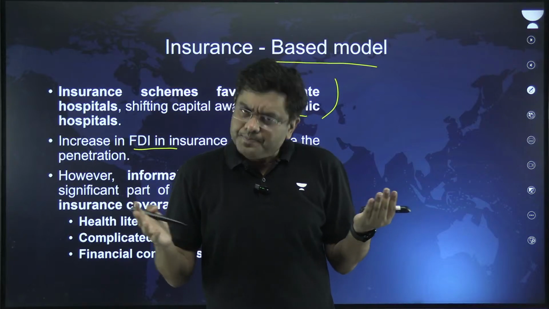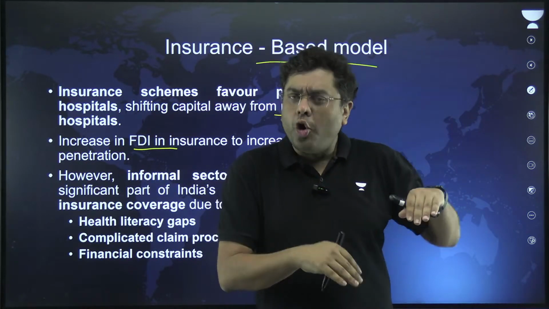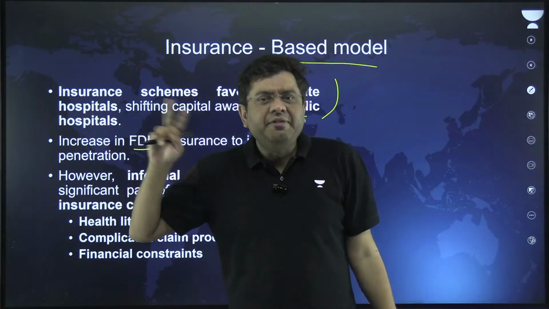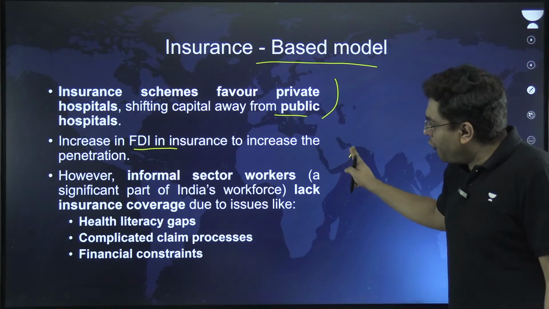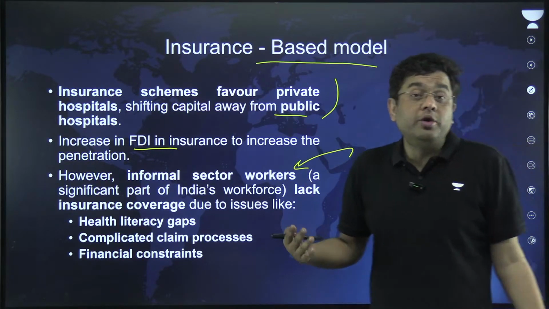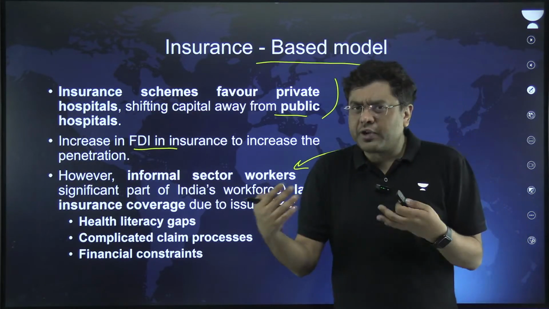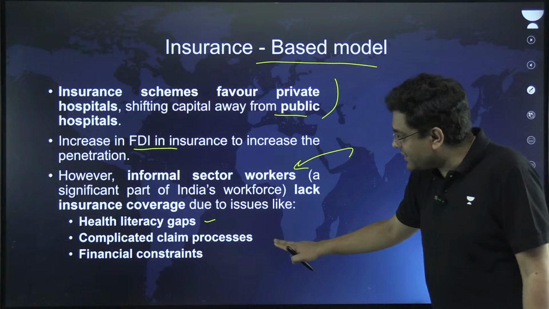So that is when this will be available only to certain people. Not all the insurance products will be available to everyone. So that is when the private party nexus can be detrimental to the poor population. Informal sector workers, they won't have that insurance coverage. So as a consequence, that is the labor force, skilled and unskilled labor. So health literacy gaps come into existence.